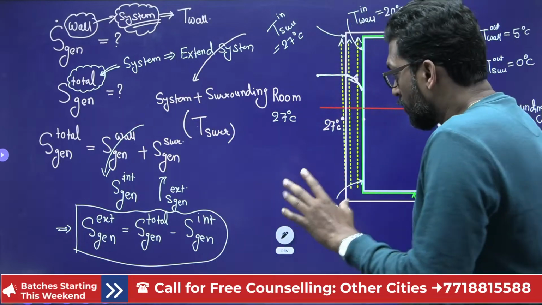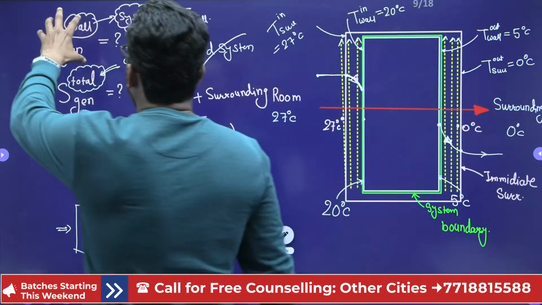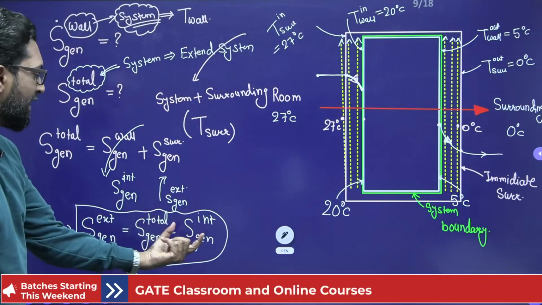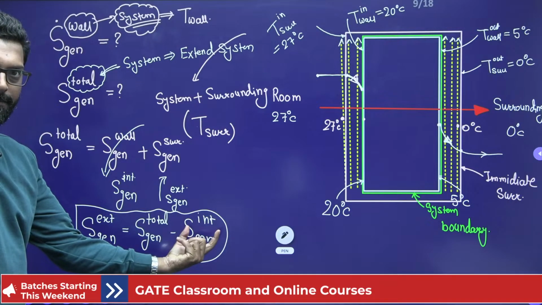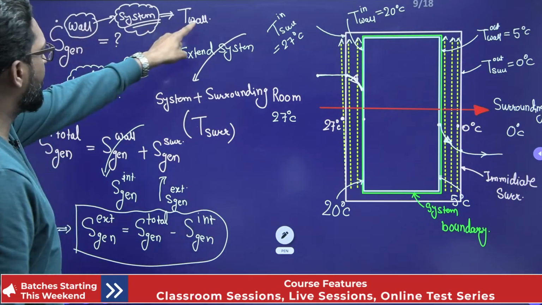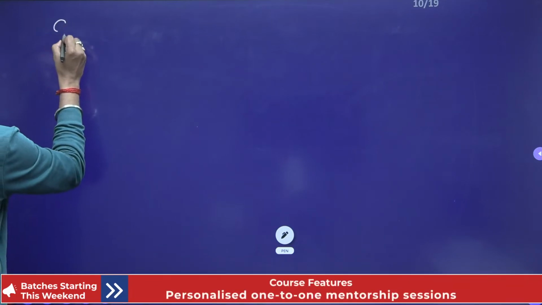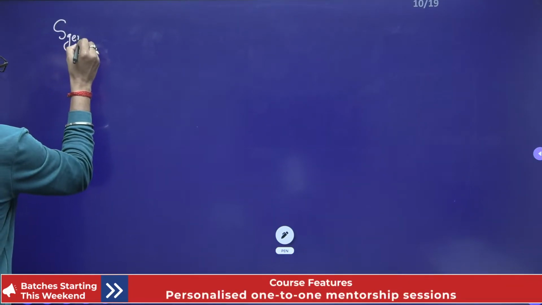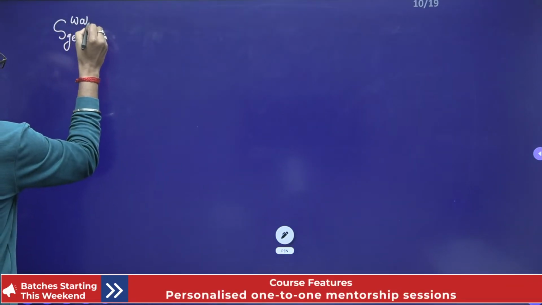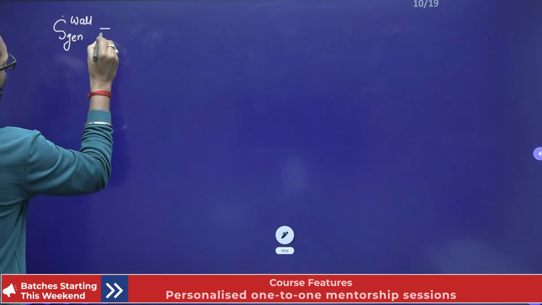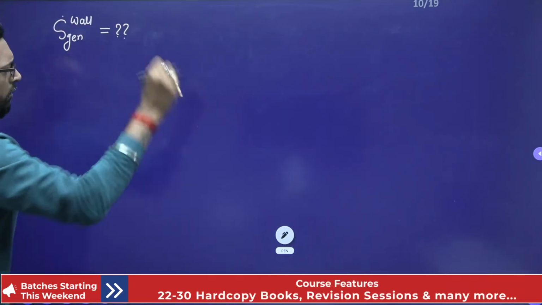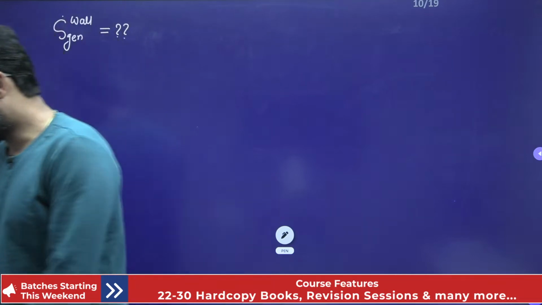Okay. So we have to find the entropy generation of the wall. That means you have to find the entropy generation internally. So how to find it? Internally we can put the wall temperature. So we have to do this. That means entropy generation due to the wall. That means wall as a system, we have to find it. Now how to find it?